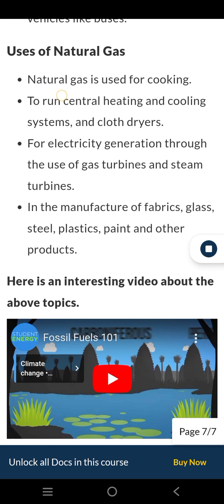Uses of natural gas. Natural gas is used for cooking, to run central heating and cooling systems, and cloth dryers. For electricity generation through the use of gas turbines and steam turbines. In the manufacture of fabrics, glass, steel, plastics, paint and other products.